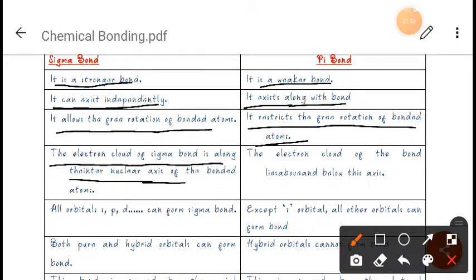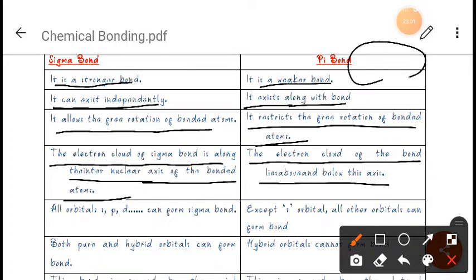Now next, the electron cloud of the sigma bond is along the internuclear axis of the bonded atoms, but in a pi bond the electron cloud lies above and below the axis, as we have told you, right? It lies above and below the axis, and there will be a nodal plane, right?